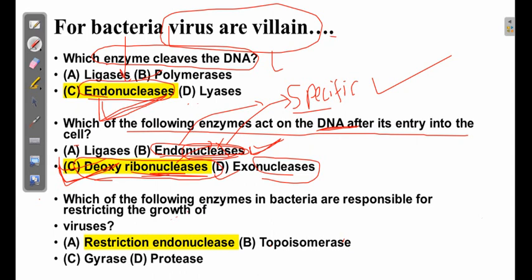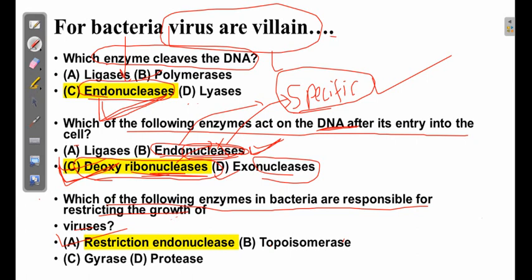Deoxyribonuclease also cleaves the DNA, but endonuclease is a specific enzyme for the protection of the bacteria so that the viral DNA cannot infect it. And second, it is also DNA specific. That means a specific DNA is identified and then it cleaves it. So a third question was also there. Which of the following enzymes in bacteria is responsible for restricting the growth of the virus? Obviously it is the restriction endonuclease enzyme which is responsible for restricting the growth.